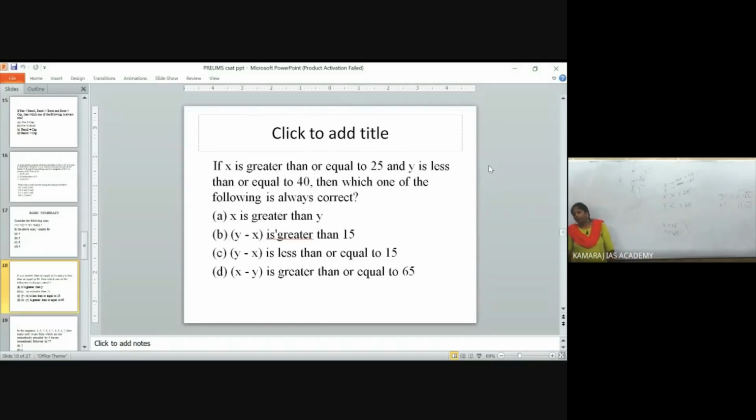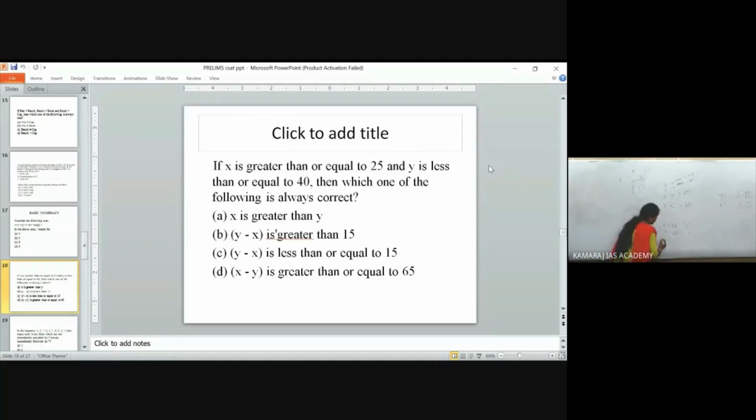Next, Y minus X is greater than 15. It can be equal to 15, but it is not greater than 15, right? Now, Y minus X is less than or equal to 50. Yes, it can reduce.